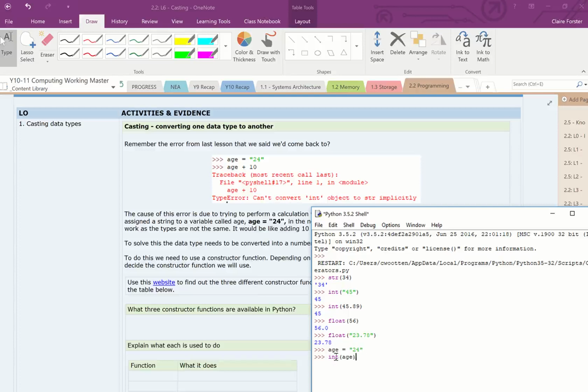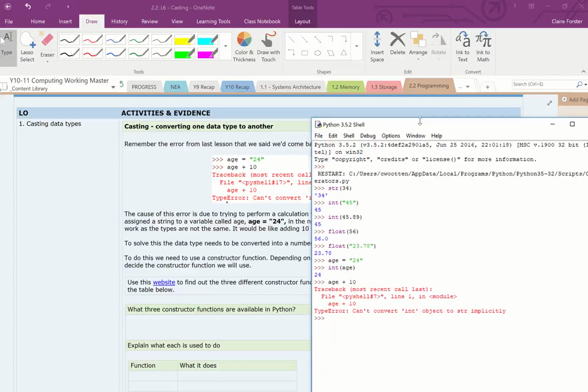I've now got this function called int, and I'm sending it age. We'll have a look. Age has now been turned into an integer, or the value stored inside age has been. So now my age plus 10 is going to work. Age plus 10, and it didn't. Why? Okay. Still got the same problem here.